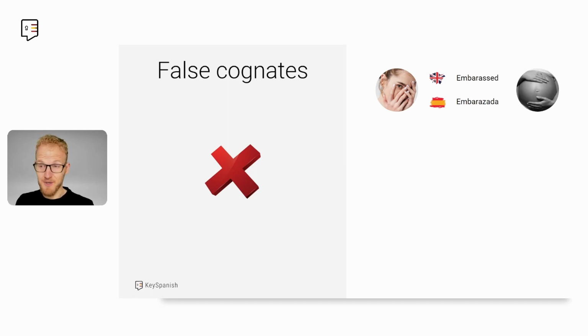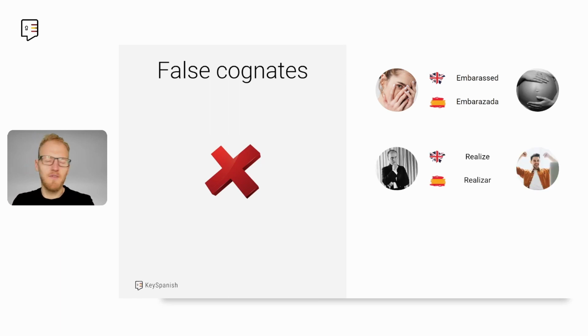Does not translate to embarazada. Embarazada in Español means pregnant. So you, I'm sure, don't want to confuse those two words. And to be embarrassed would be estar avergonzada or avergonzado.